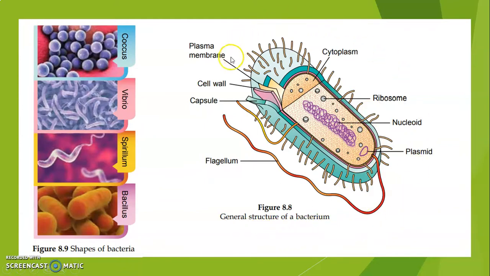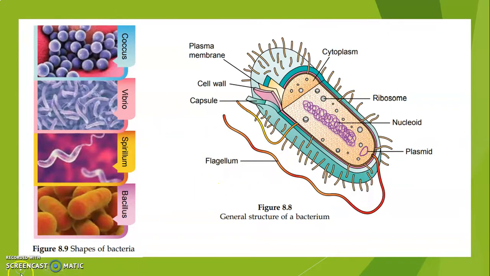They have a plasma membrane, a cell wall, and a capsule. This is the nucleoid, which refers to the free floating DNA, because bacteria do not have a nuclear membrane or nucleus. This refers to the plasmid, cytoplasm, ribosome, and so on.